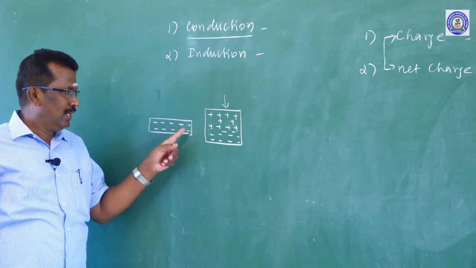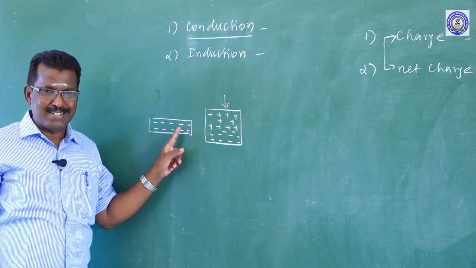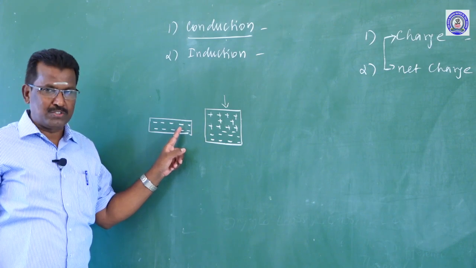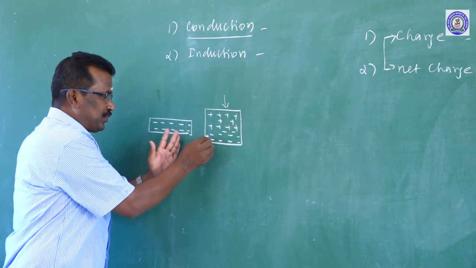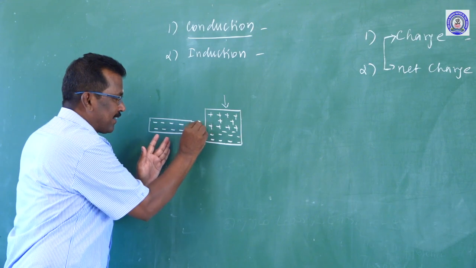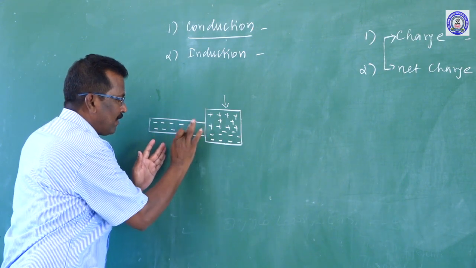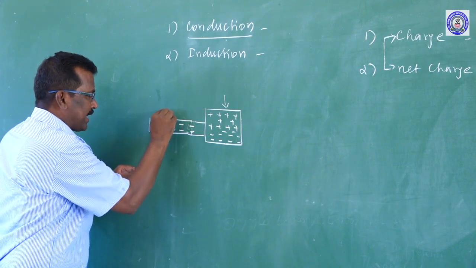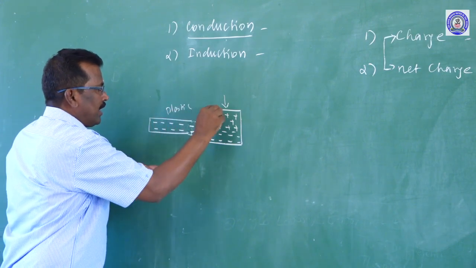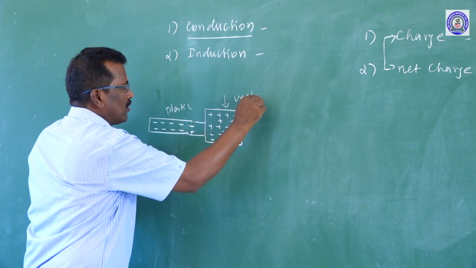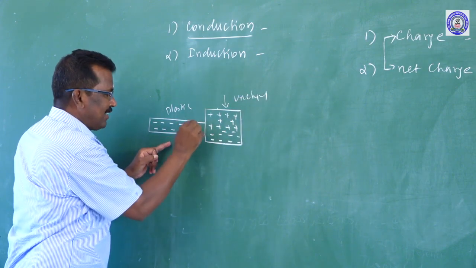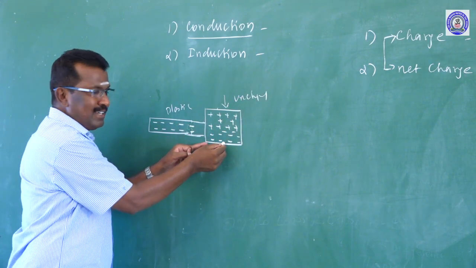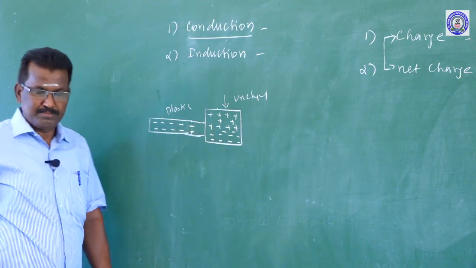For example, the plastic rod has 10 electrons. Now I touch it on the conductor. The plastic rod is in contact with the uncharged conductor.